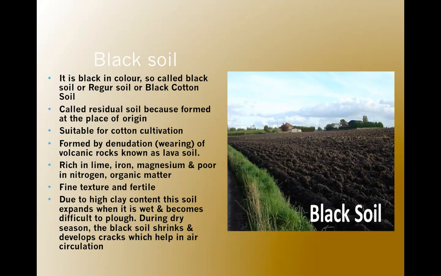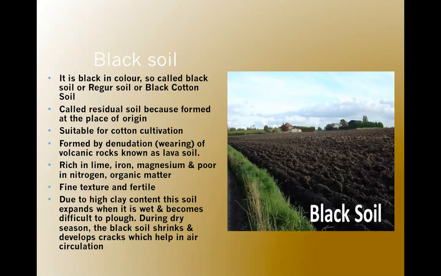It is formed by the denudation of volcanic rocks. It is also called regur soil and it is suitable for cotton cultivation. It is a residual soil. What do we mean by residual soil? That is, it is formed at the place of its origin. So the soils formed at the place of origin are known as residual soil, and black soil is an example of residual soil.